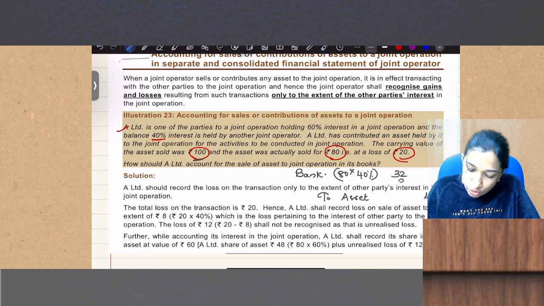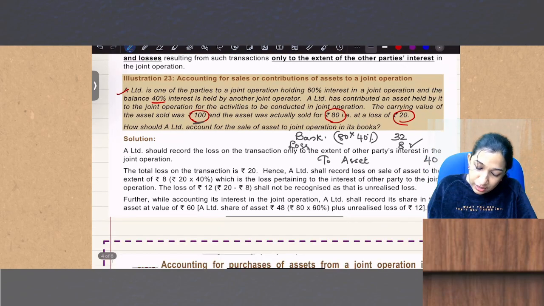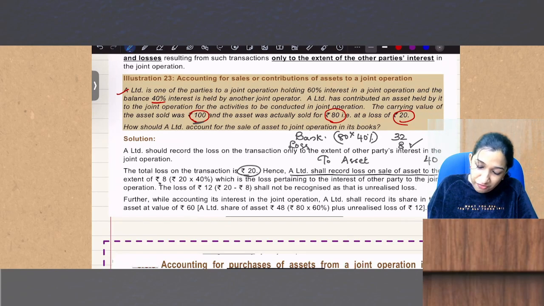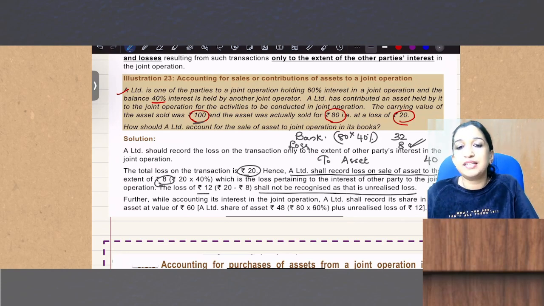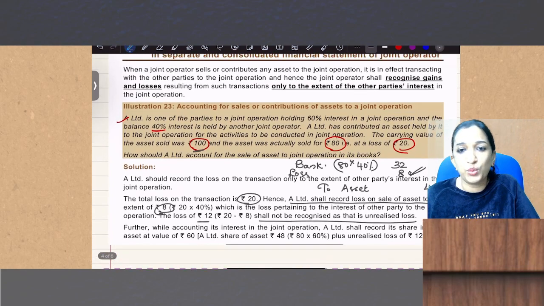And there is a loss on sale of 8, in P and L. So the total loss on the transaction is 20. A Limited shall record loss on sale of asset to the extent of 8, the other parties' interest. Loss of 12 shall not be recognized. It's like an unrealized loss. Have you understood this? I hope it is okay.